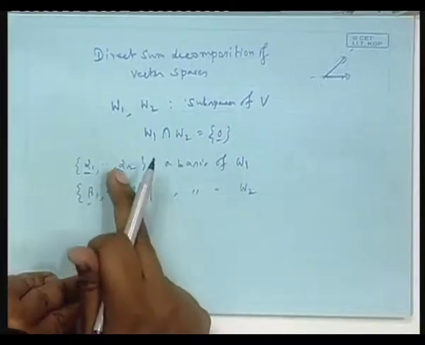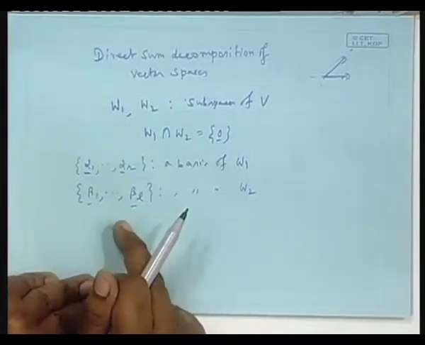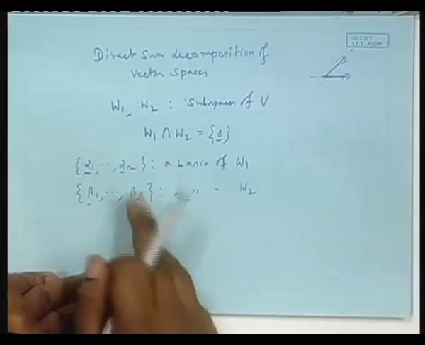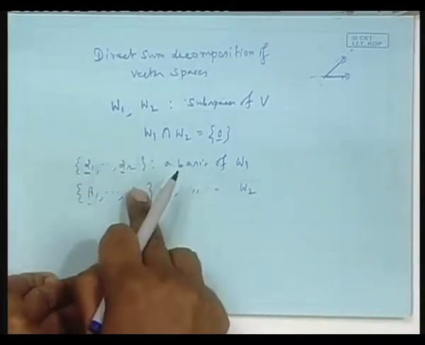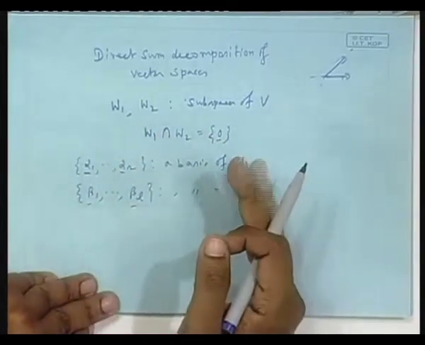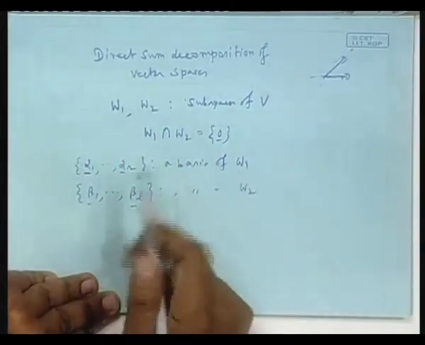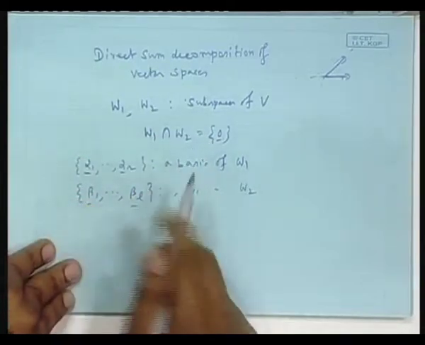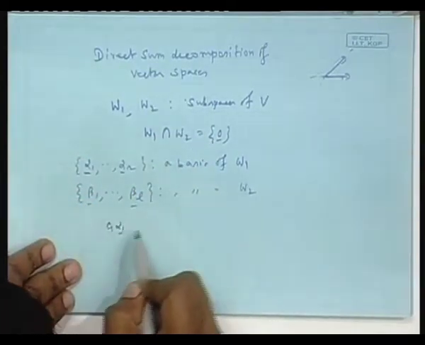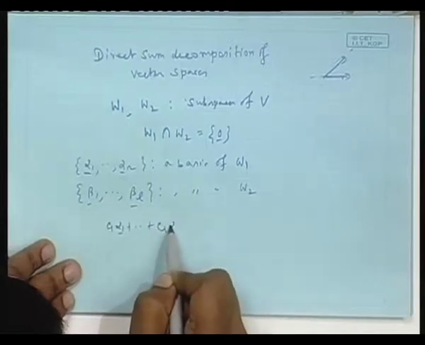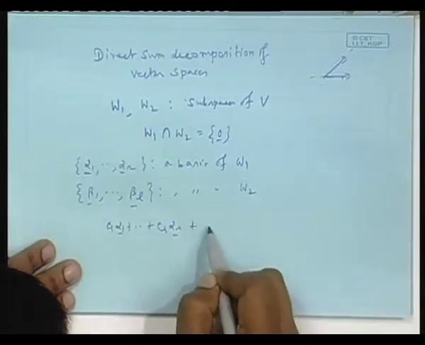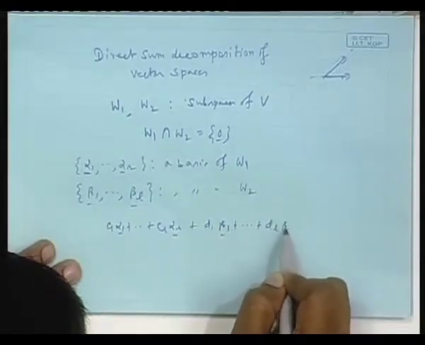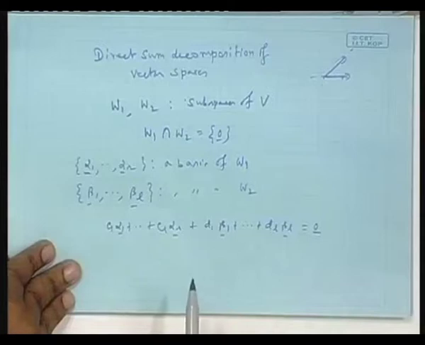Then my claim is, if you append the two, that also is a linearly independent set. Physically it is, because these fellows are outside the space spanned by this. So, if you append anybody, that forms a linearly independent set, but mathematically this set union this set is a linearly independent set. You can easily prove that. Suppose you form a combination like this, C1 alpha 1 plus dot dot plus Cr alpha r, and then D1 beta 1 plus dot dot dot plus DL beta L equal to 0 vector.